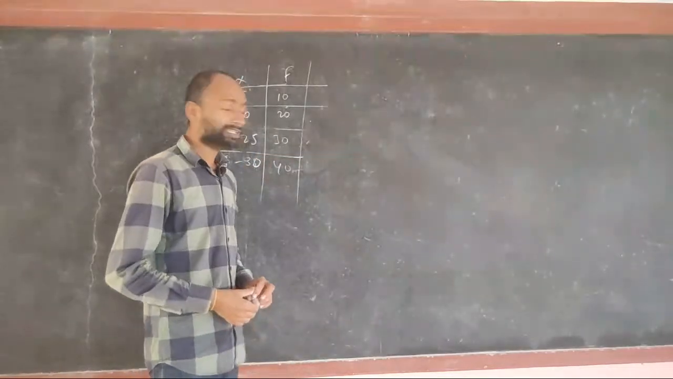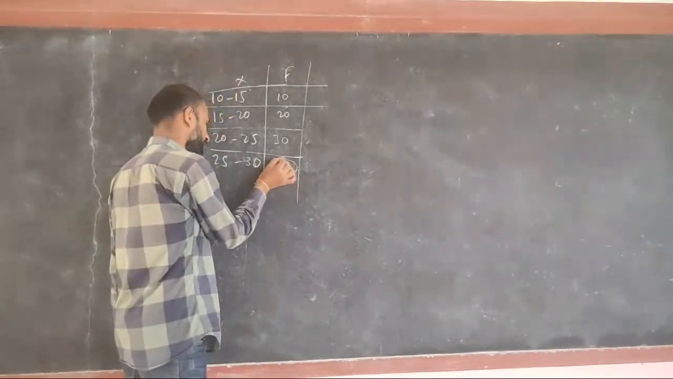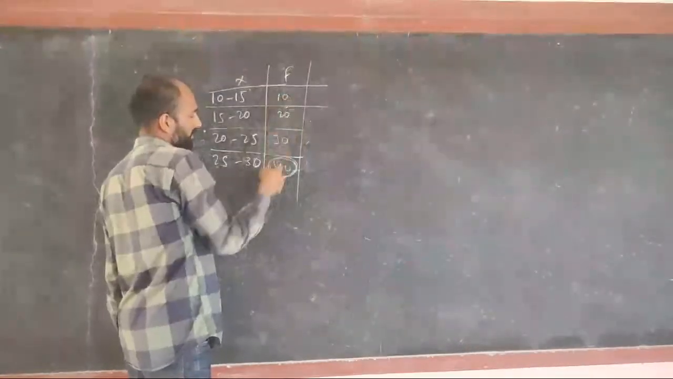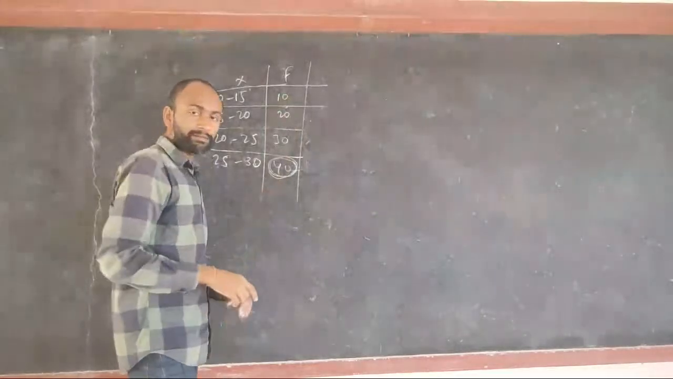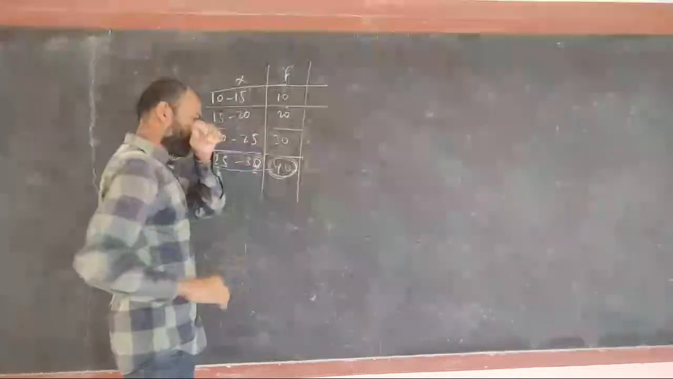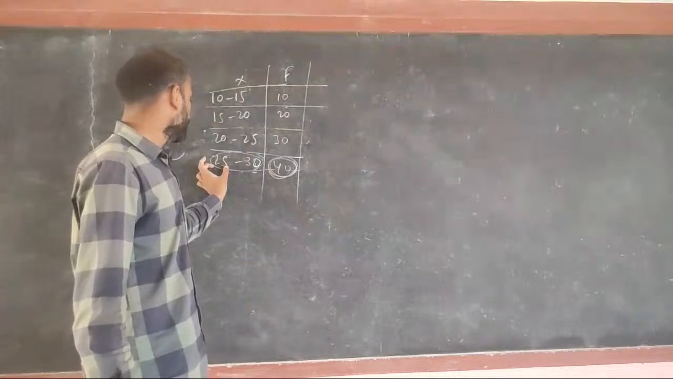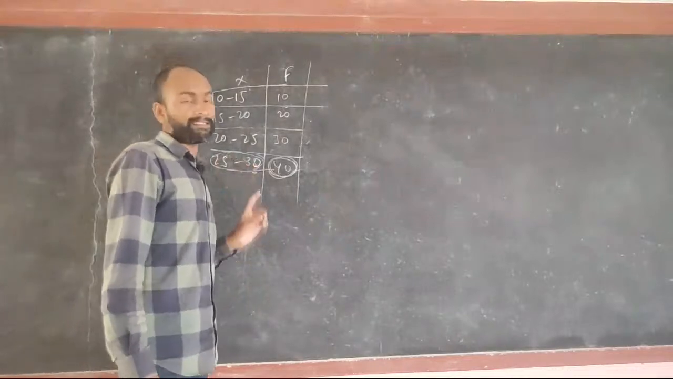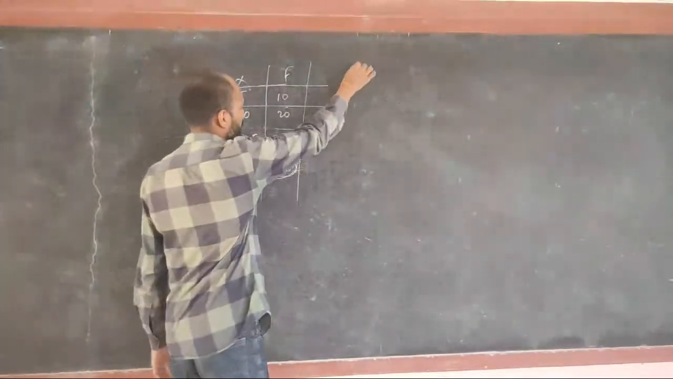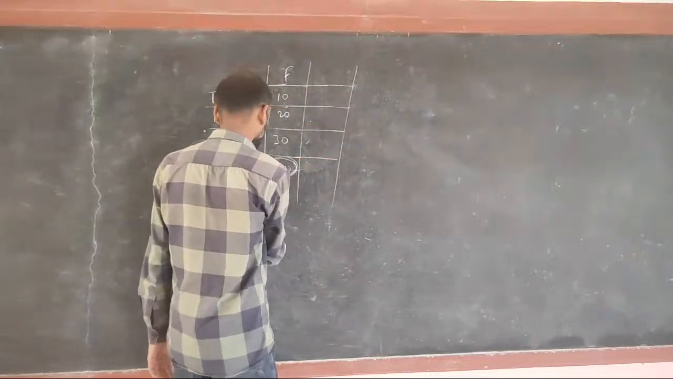And if I ask you what is the mode of this data, the mode will be this one. Why? Because 40 is the largest number in this table, and the corresponding interval is called the modal class. This is the class length. Here 25 and 30 are called the lower and upper limit. If we want to find the mean of this data, the mean can be found easily.